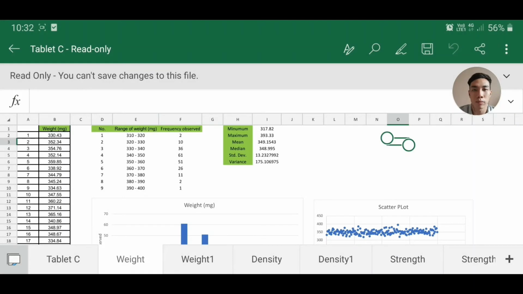Now, one of our group members, Soren Chai, and I will be presenting our analysis on the first part of the assignment, which is to describe and summarize the sample data of Lajaku tablet C.